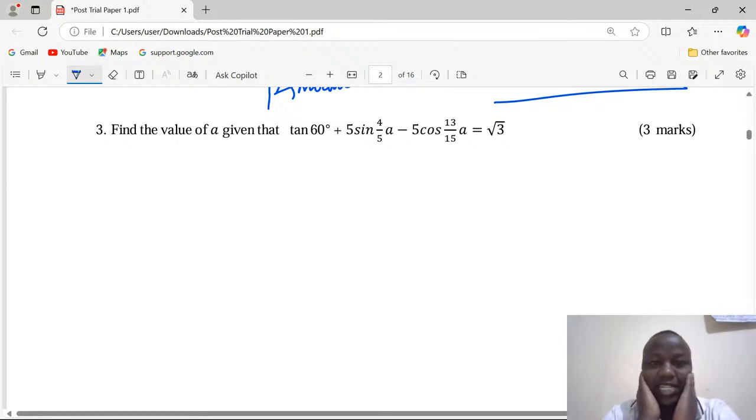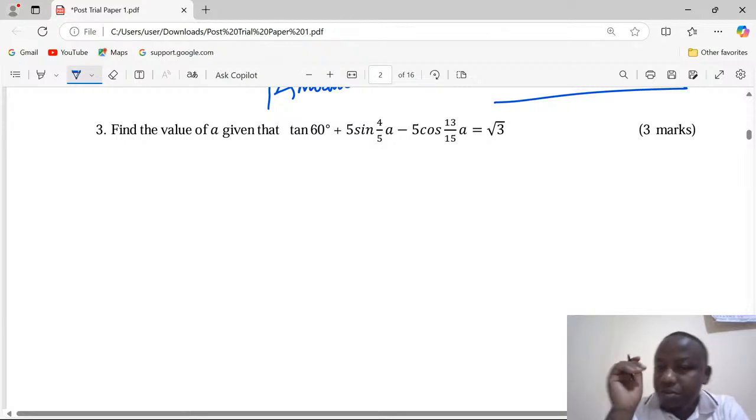A very interesting question is in number 3, whereby we are told to find the value of A, given that the tangent of 60 degrees plus 5 sine of 4 over 5A minus 5 cosine of 13 over 15A equals the square root of 3. This is a very interesting question. Reason being, a learner must be able to relate all the trigonometric ratios of special angles with what we call trigonometric ratios with surds, because every trigonometric ratio can be expressed in surd form.